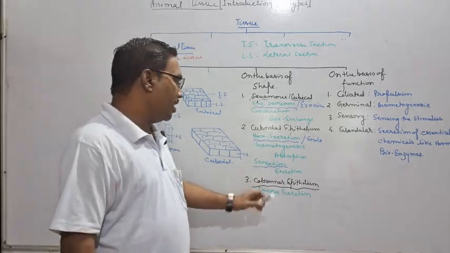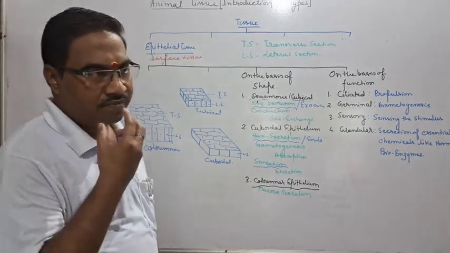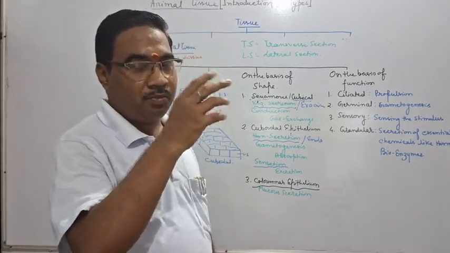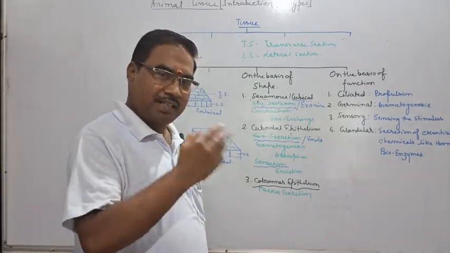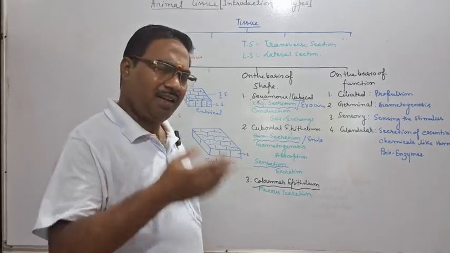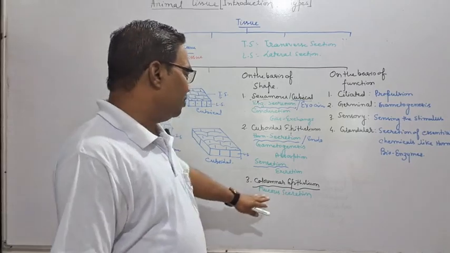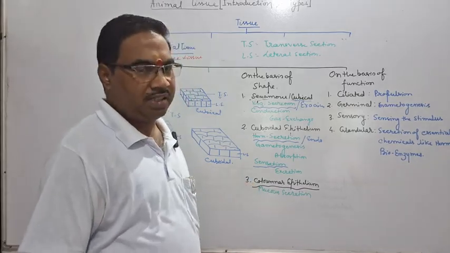Now columnar epithelium. Wherever mucus is found. Mucus is found in our mouth, in the fallopian tube of the female, and in the large intestine and small intestine. In the alimentary canal, mucus is found in most places. So mucus secreting cells are actually part of columnar epithelium.